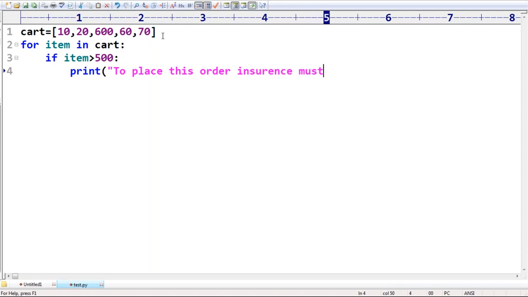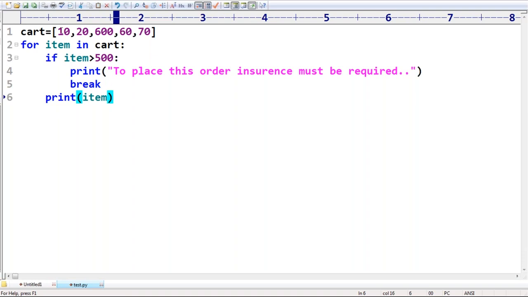It is going to print and then break, sir. If it is not greater than 500, just print that item, like this, right? Okay, sir, this is about my code.